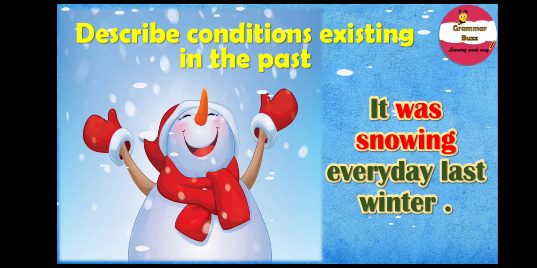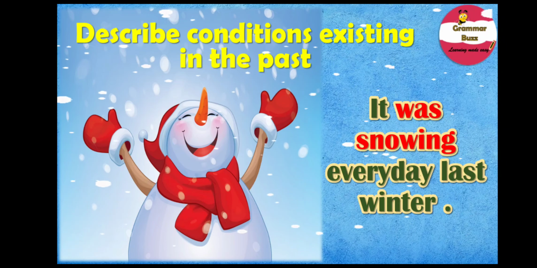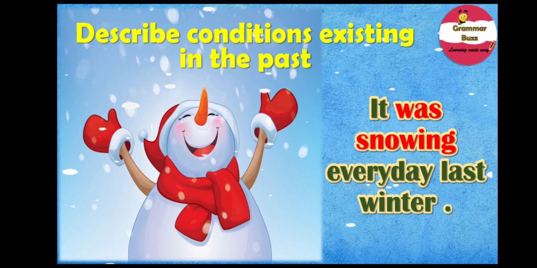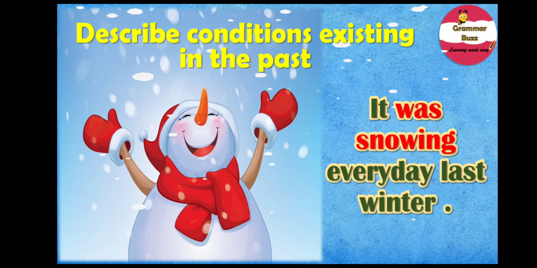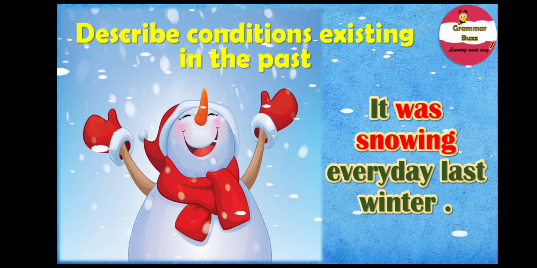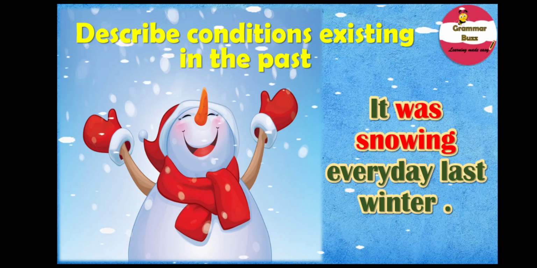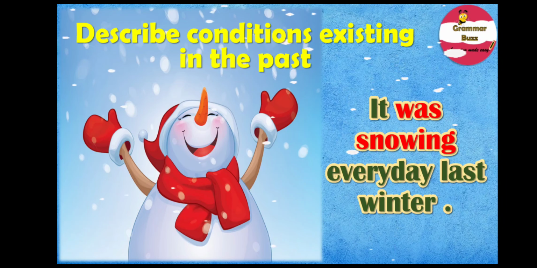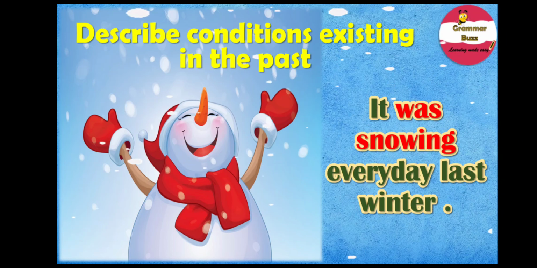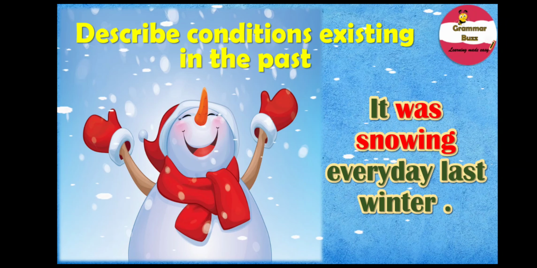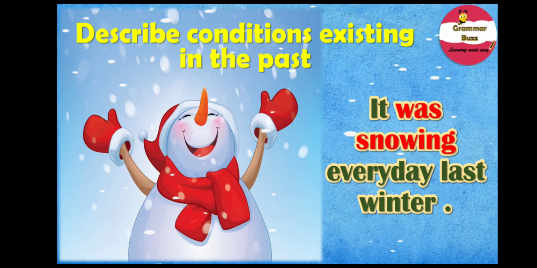Was snowing expresses an action, so it is an action verb. It expresses an action that was happening in the past. That is, it was snowing every day last winter. So the action was continuing in the past. Note the verb snowing in this sentence. It is the ing form of the base verb snow. Remember, snow here is not a noun, but it refers to an action, that is snow. Don't get confused.